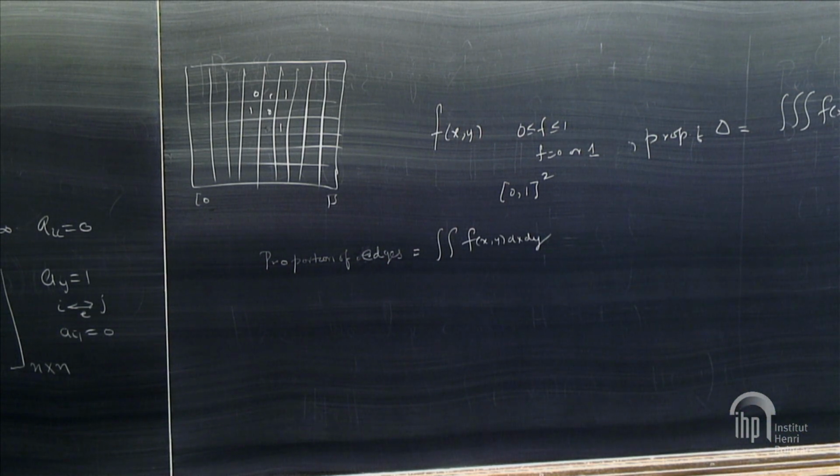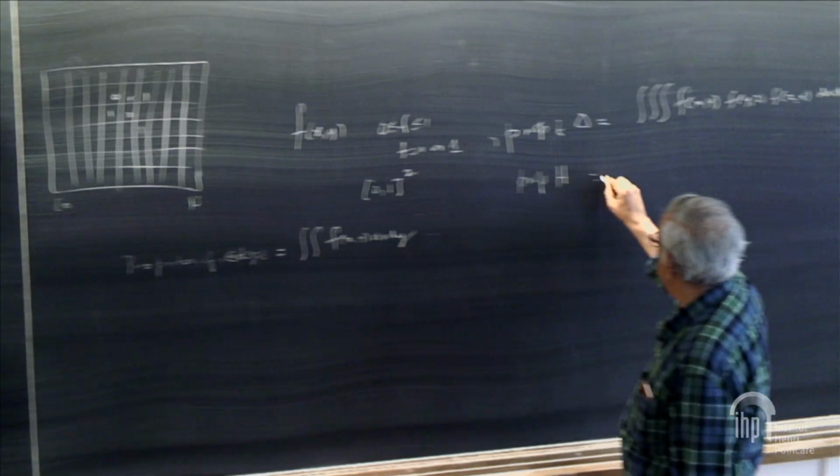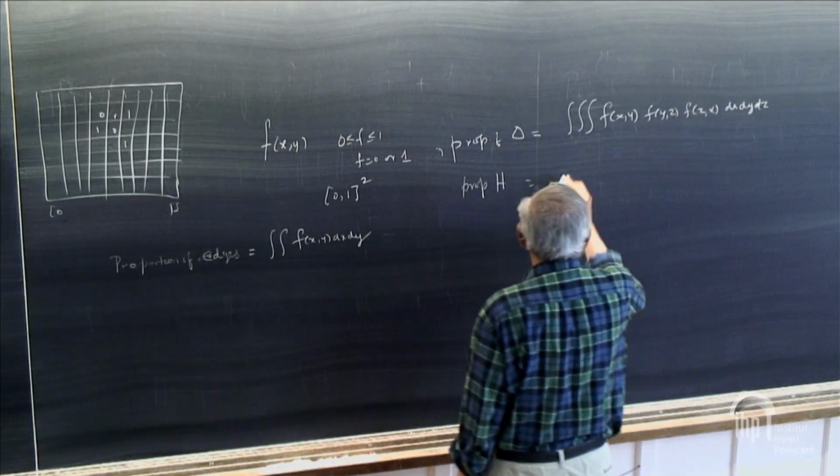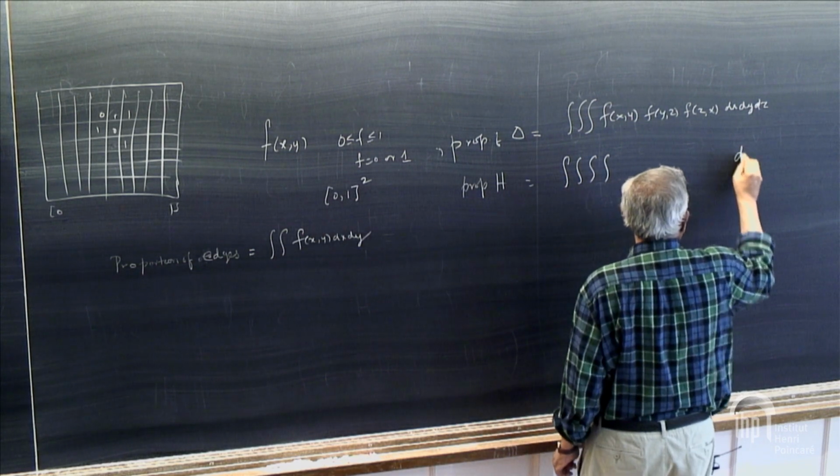Calculated, the trace of the cube gives you the number of triangles. In fact, you can find the proportion of any graph H here. H has vertices, so you have as many variables as there are vertices.